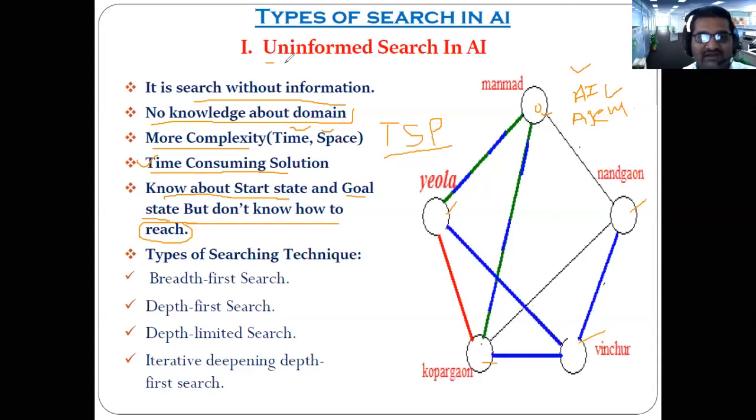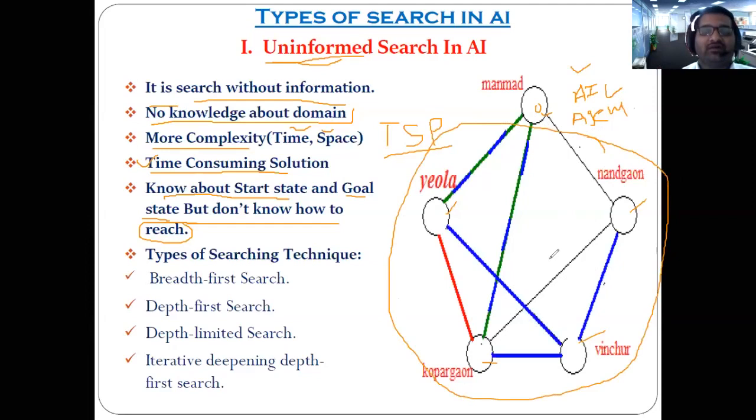Because he can't ask anybody, as we are calling it an uninformed search. That's why I'm saying it has to perform the search without any kind of knowledge, or with a very small amount of knowledge. And how will the search then be carried out? He has to do the searching in this particular domain randomly. Correct or not? Correct. That's why this searching technique is also called blind search. The popular name for this technique is blind search.